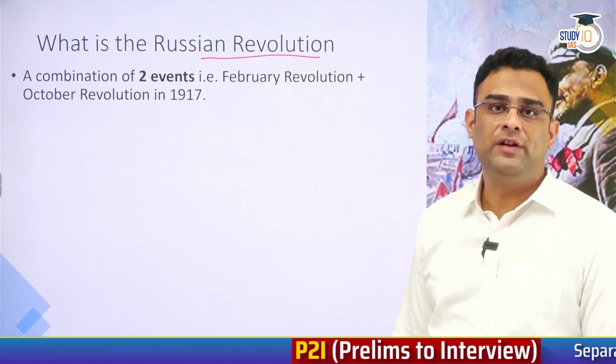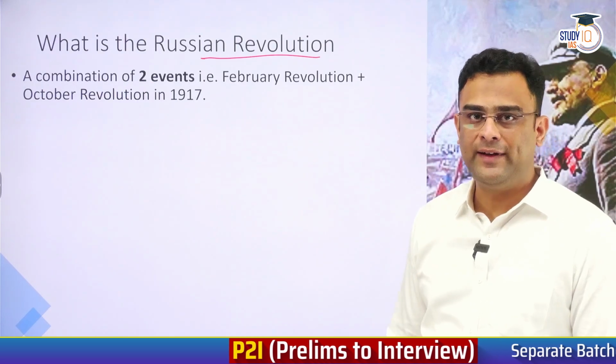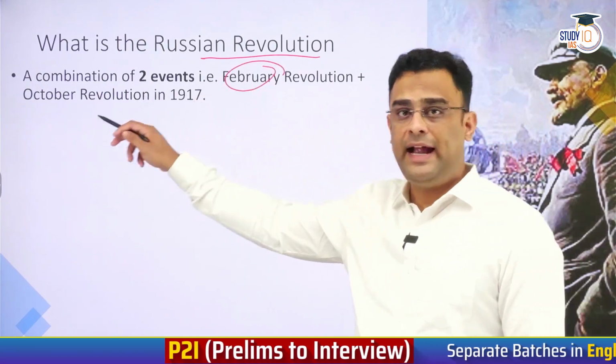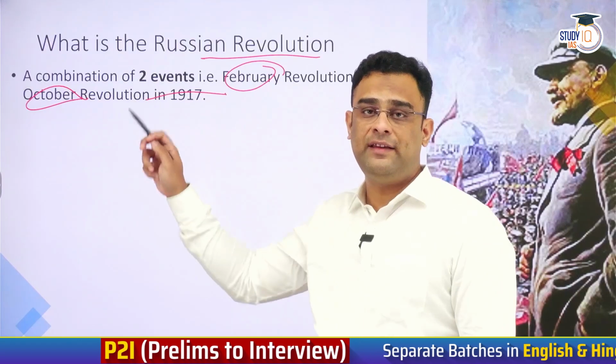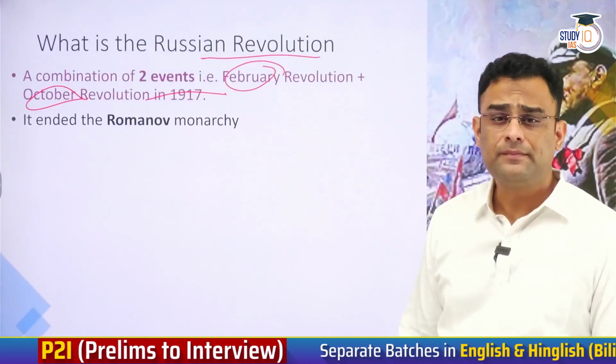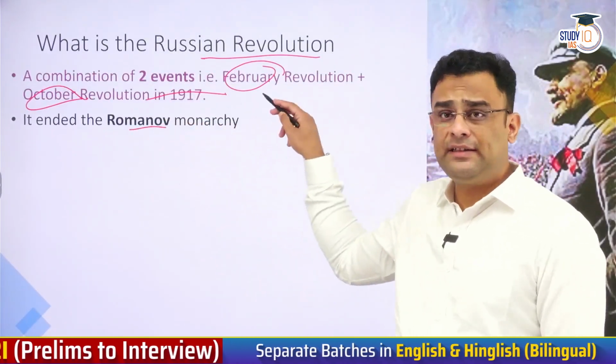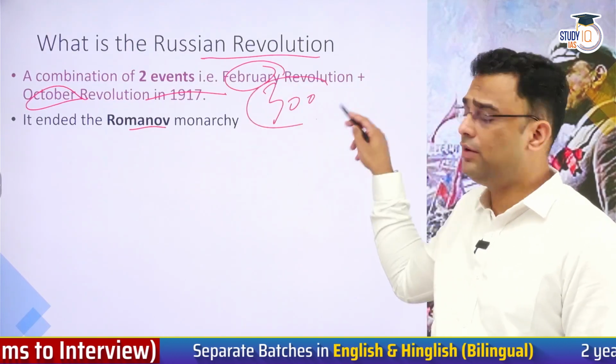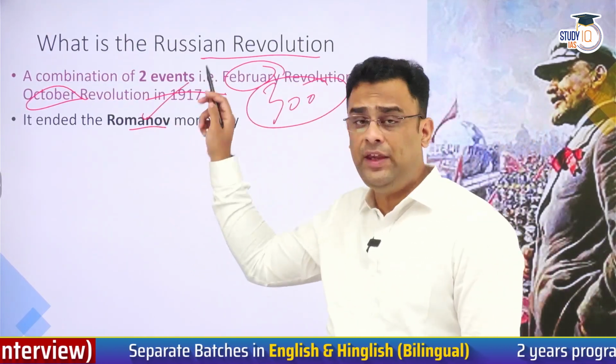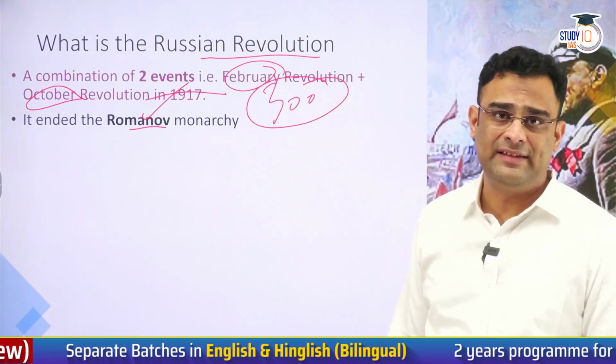Welcome back to the series, guys. In this lecture, we are going to discuss the topic of Russian Revolution. The Russian Revolution is basically a combination of two events: the February and October revolutions that took place in Russia in 1917. These revolutions ended the 300 years long, over 3 centuries long rule of the great Romanov dynasty.